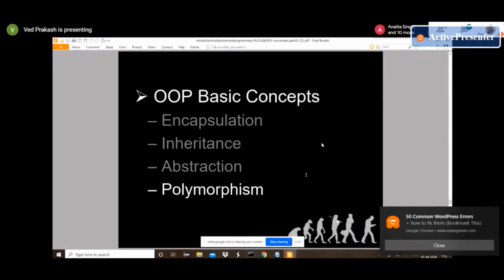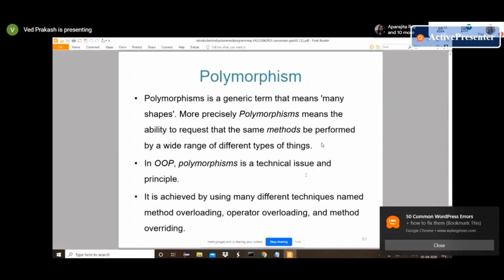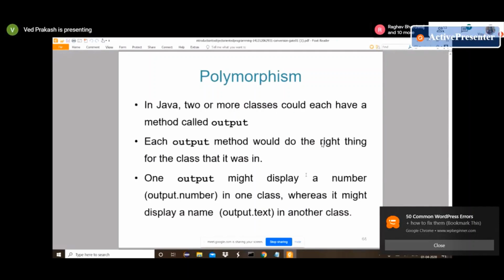Now the last concept is polymorphism. Polymorphism means same name but different behavior, different type of performance, and its generic meaning is many shapes. Mainly in Java or object-oriented programming, we provide polymorphism using method overloading and method overriding.